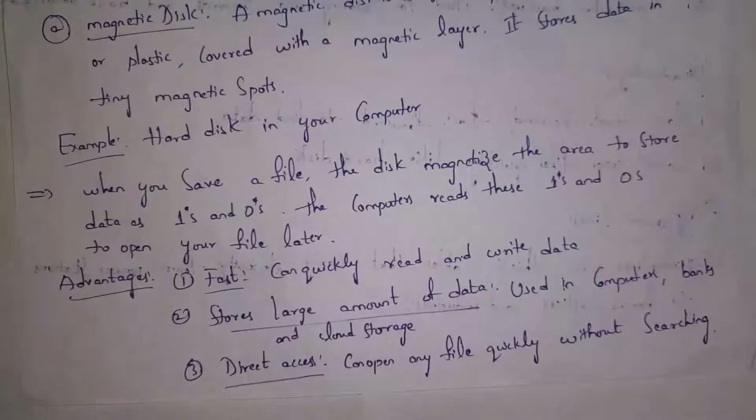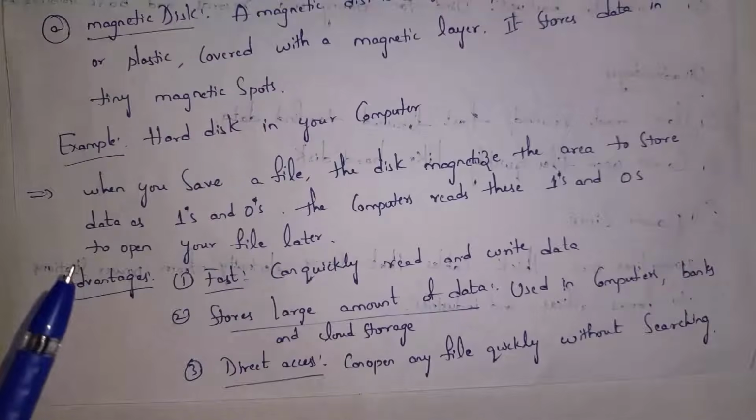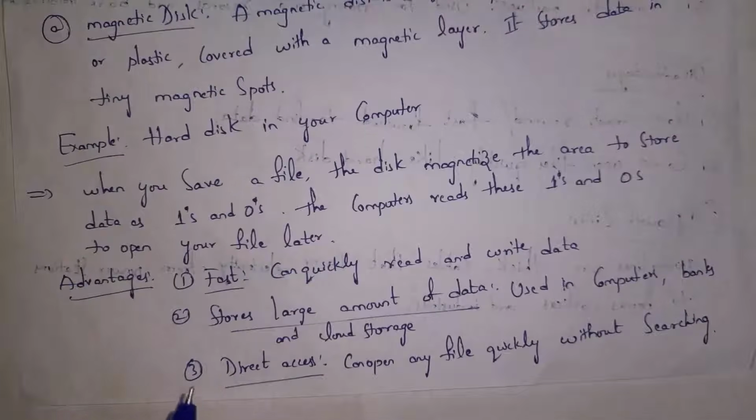These are advantages of magnetic disk. And the first one is fast. Guys, it is very easy to see, copy data in magnetic disk. And second one is stores large amount of data. In magnetic disk, we can store huge amount of data. That is in TBs. And third one is direct access. Guys, directly we can copy files in hard disk. And directly we can open that files without searching. These are advantages of magnetic disk.